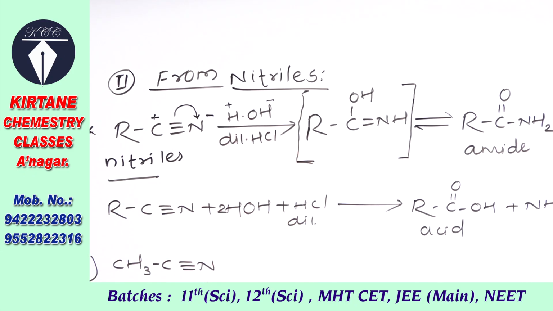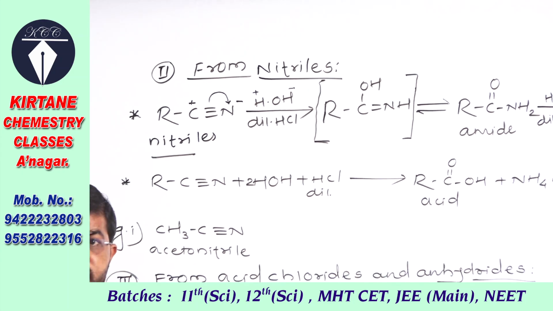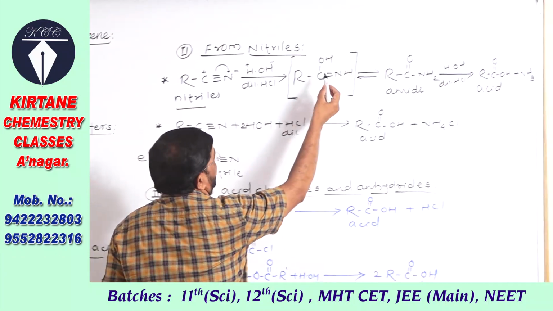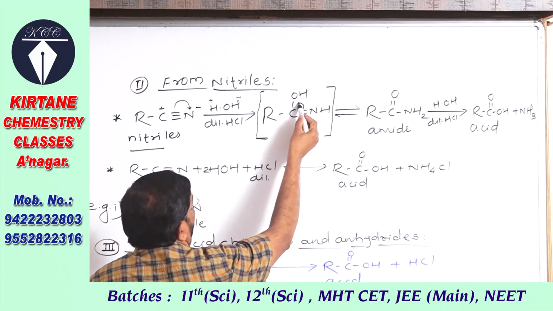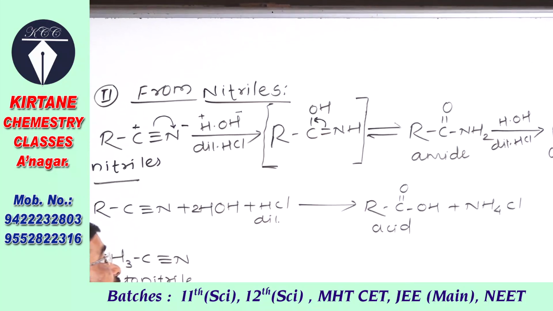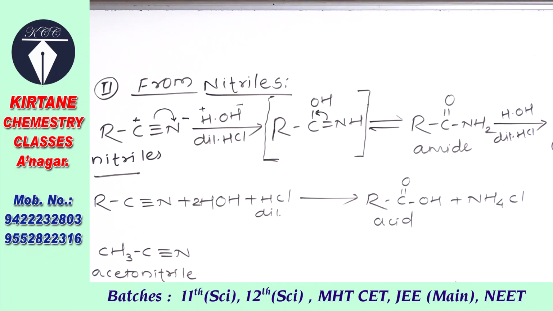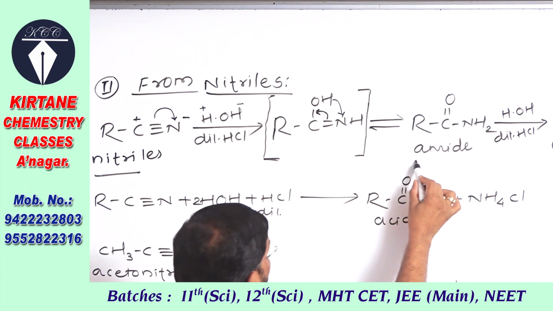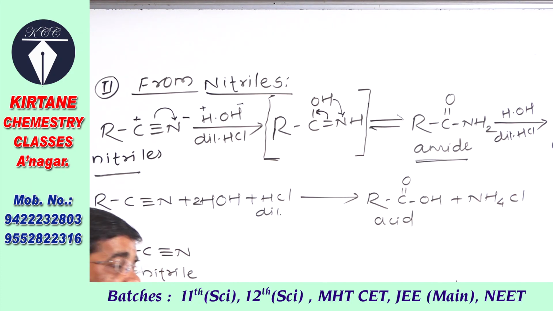Now what happens? It undergoes rearrangement, tautomerization. I have told you tautomers in keto-enol formation. Here also the double bond, pi bond transferred between carbon and oxygen, and this hydrogen transferred here, the compounds obtained are amides.